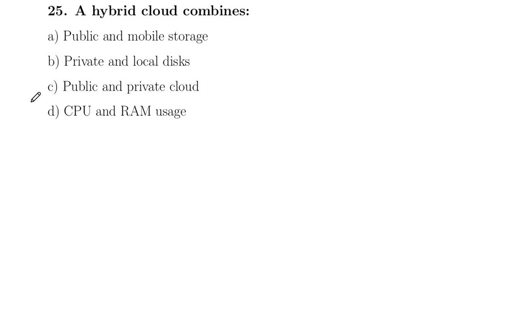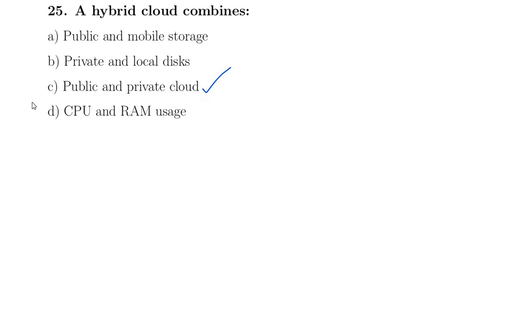A hybrid cloud combines public and mobile storage, private and local disks, public and private cloud, CPU and RAM uses. The correct option is public and private cloud.